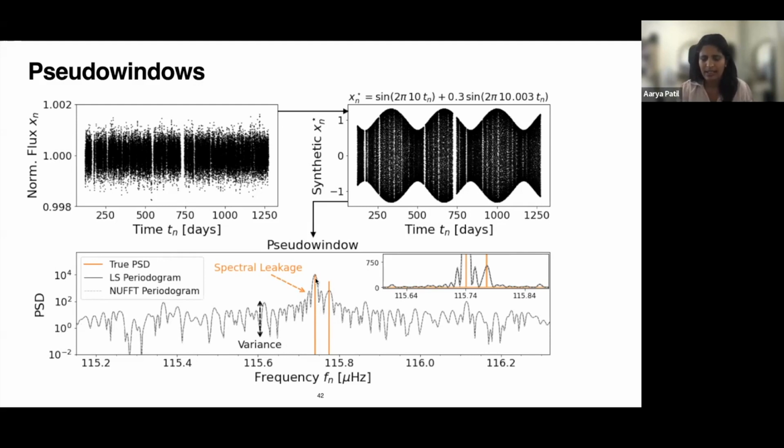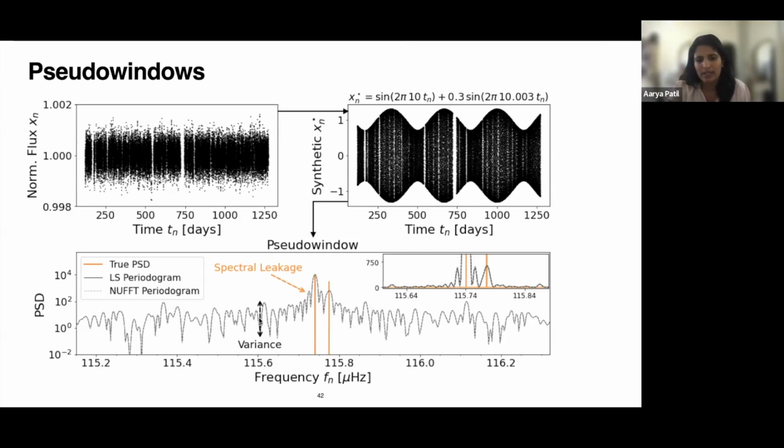You can see that the true power spectrum should just be 2 delta functions at the frequencies that we've added with some amplitude. But instead, we see a lot of leakage of power. In the inset, I'm showing this in linear scale, so you have a better sense of how strong the leakage can be and how that can make you think there's a signal present when it's actually an artifact of your time series itself.